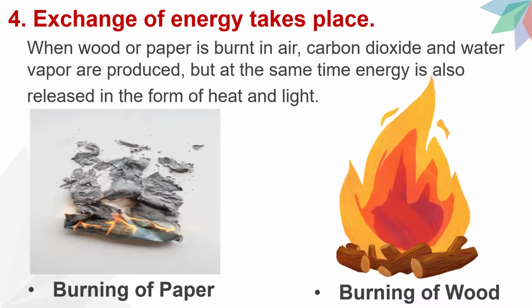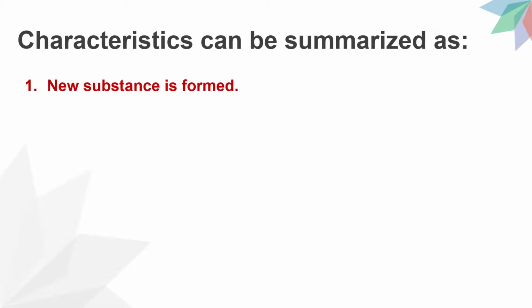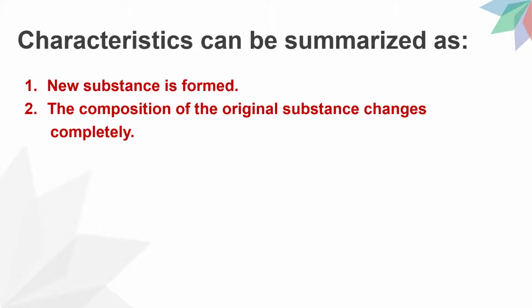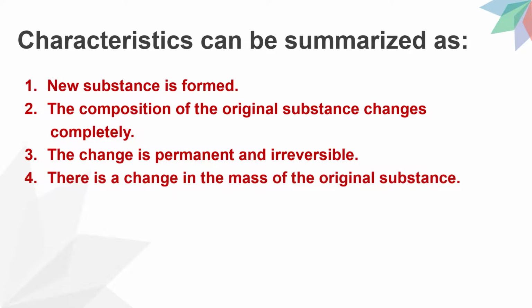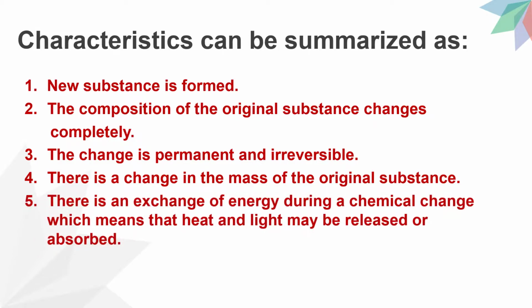Now, finally, the characteristics of a chemical change can be summarized as follows. New substances are formed. The composition of the original substance changes completely. The change is permanent and irreversible. There is a change in the mass of the original substance, and there is an exchange of energy during a chemical change, which means that heat and light may be released or absorbed.